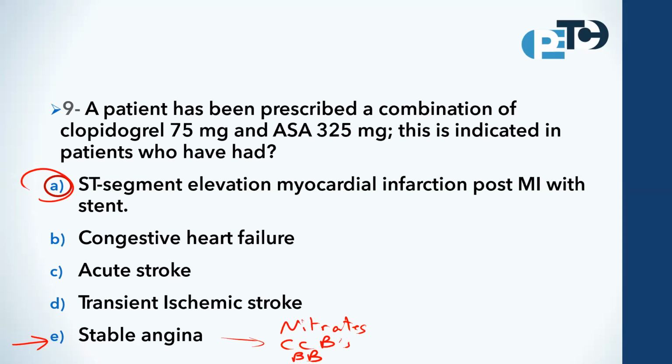Another question, what if the aspirin is 75? The recommendation of aspirin starting from 75, or 81 in some textbooks, to 325 are the antiplatelet doses of aspirin. So whatever the dose, there is no problem. The dose of aspirin as an antiplatelet starts from 75 or 81 in some textbooks till 325. Over that, aspirin would act as an analgesic anti-inflammatory agent.